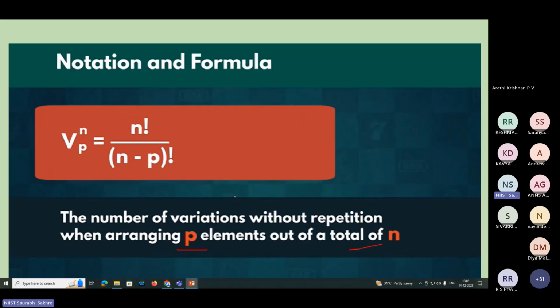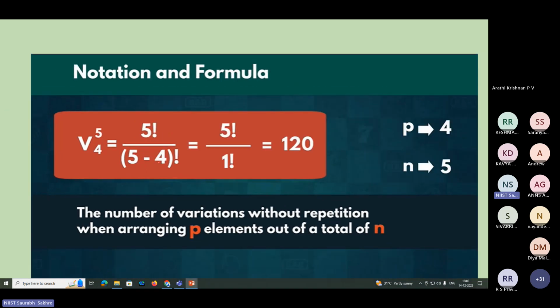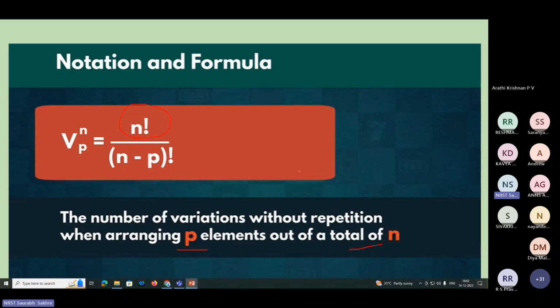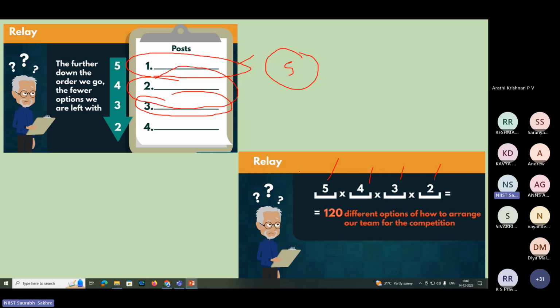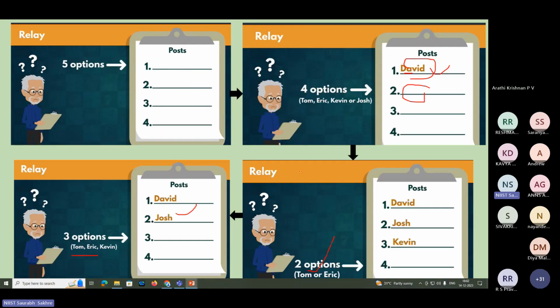How many people are there with us? 5. So here I'll put factorial 5. Here again I'll put n, and p will be 4 because we have 4 slots. So factorial 5 upon factorial 1 equals 120. Right? The number of variations without repetition when arranging p elements out of a total of n equals 120. I hope up to this point it is clear to you. So in variations, we have seen variations with repetition and variations without repetition.